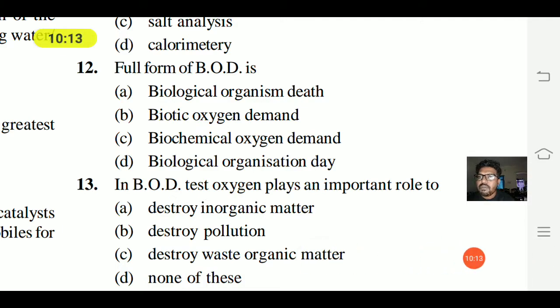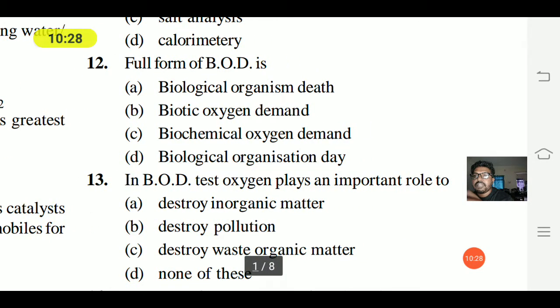12th question. Full form of BOD is: option A, biological organism death; option B, biotic oxygen demand; option C, biochemical oxygen demand; option D, biological organism death. So option C is the right answer, biochemical oxygen demand.